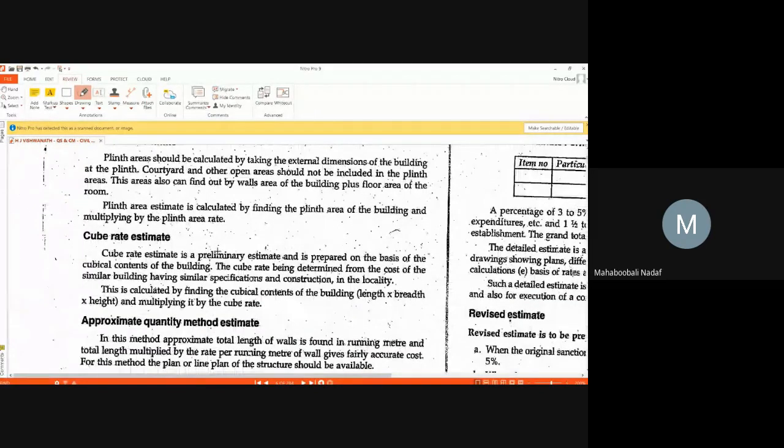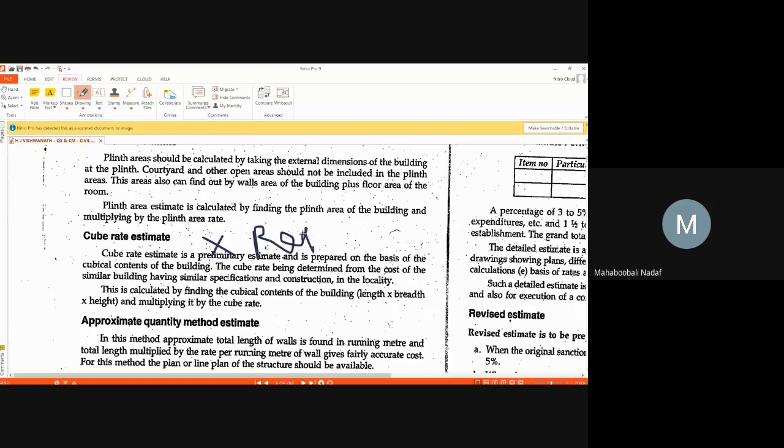Similarly, for a multi-storey building, where you multiply length, breadth, height, you get one floor quantity, and that is multiplied with the number of stories. You get the total cubical quantity of that building, and again that is multiplied with the rate.